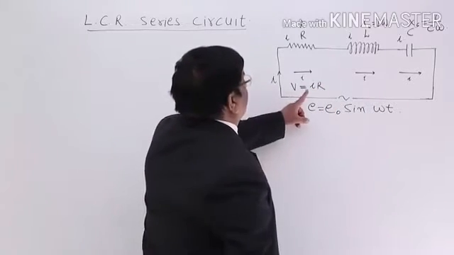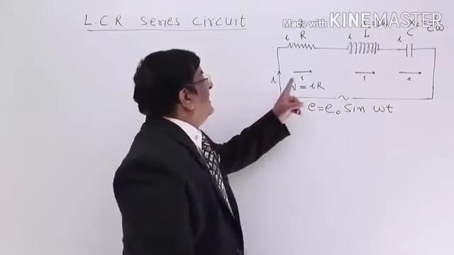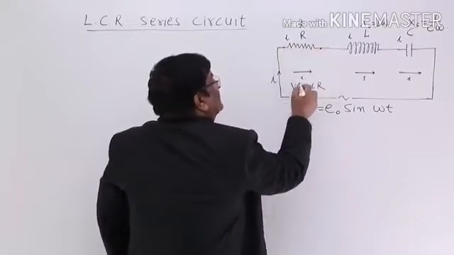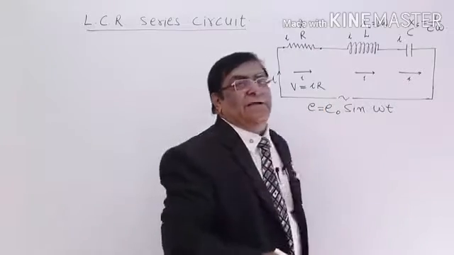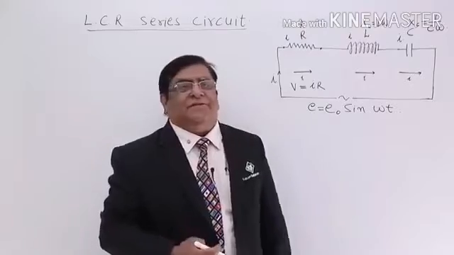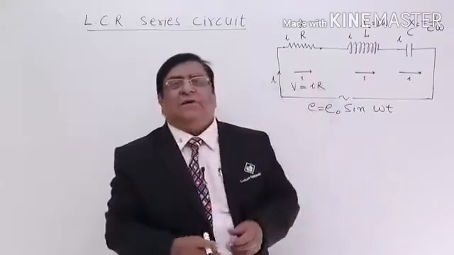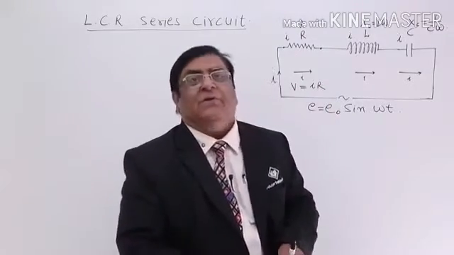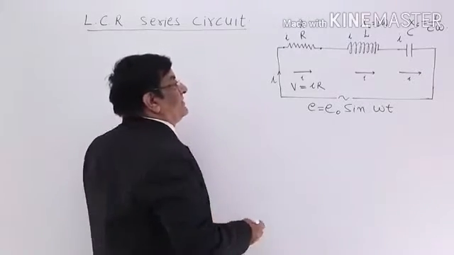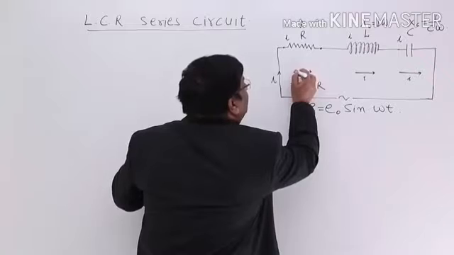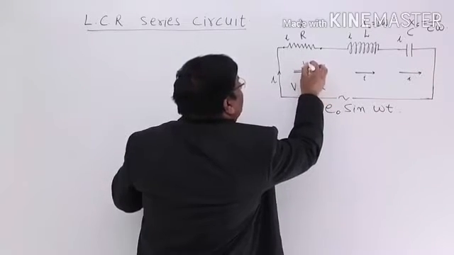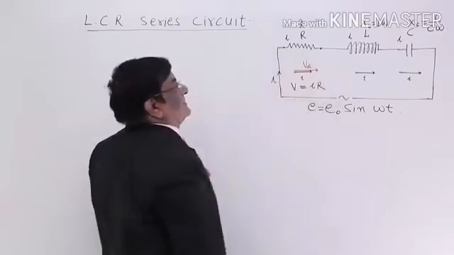Now, when current I is there, there is a certain potential difference here which is equal to this, but in AC we also talk about phase difference. What is the phase difference when there is resistance? Answer, there is no phase difference when there is resistance in the circuit. If no phase difference, then I can write V here. This is V across resistance.